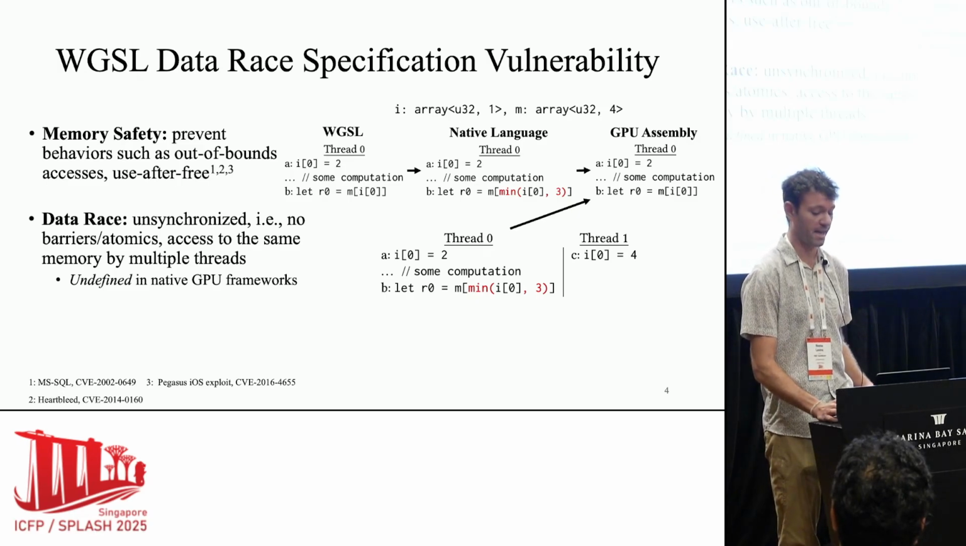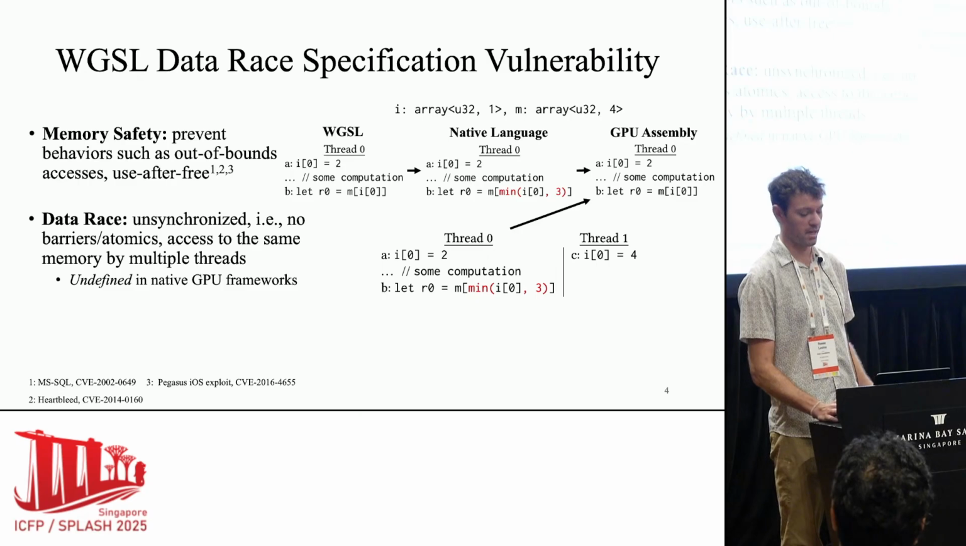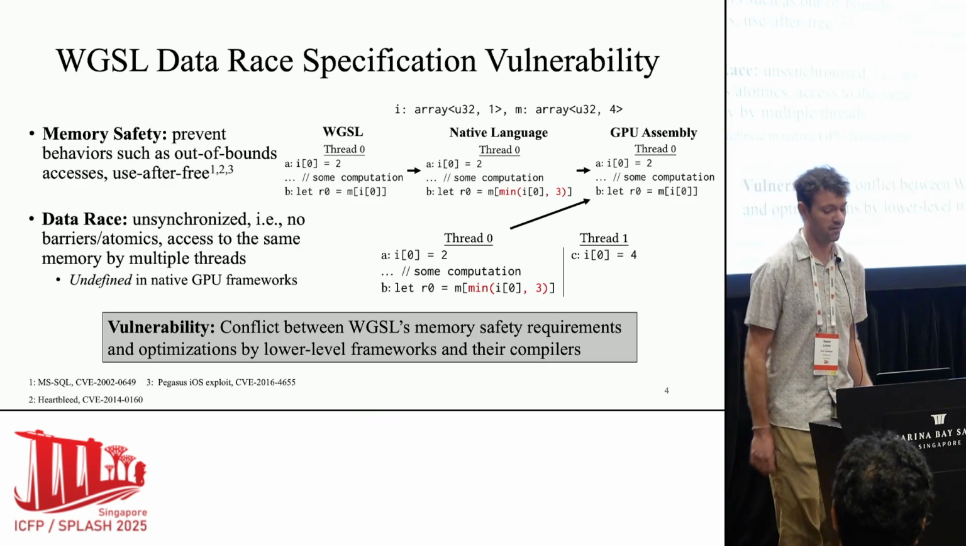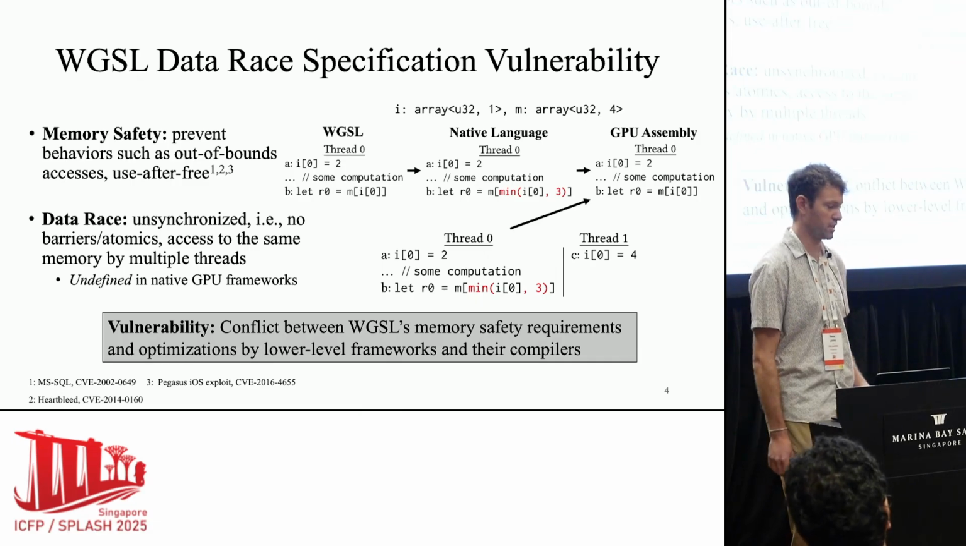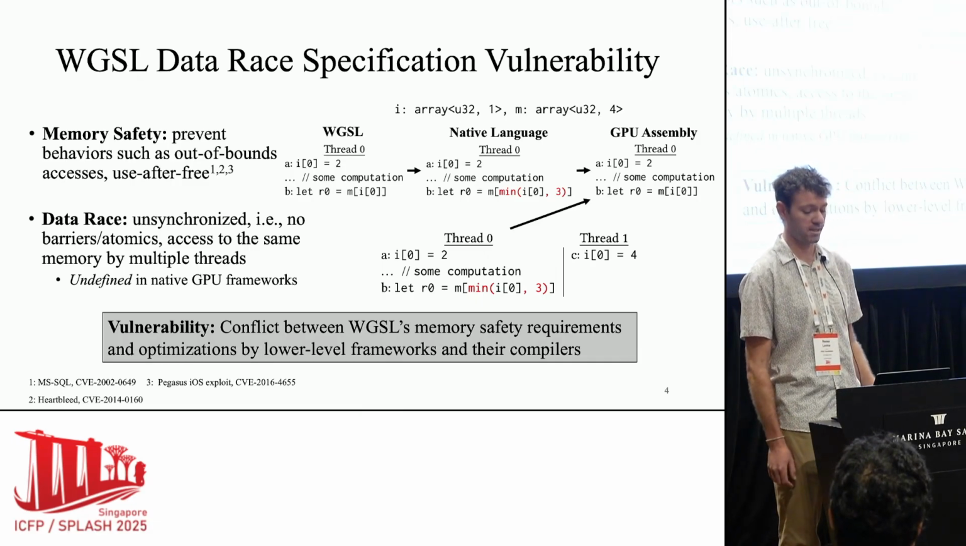But of course, when you actually execute this on the GPU, it's possible that you interleave A, C, then B, and you get an out-of-bounds access. So this is the vulnerability. It's a conflict between WGSL's memory safety requirements and the optimizations and specifications of lower-level frameworks and their compilers.